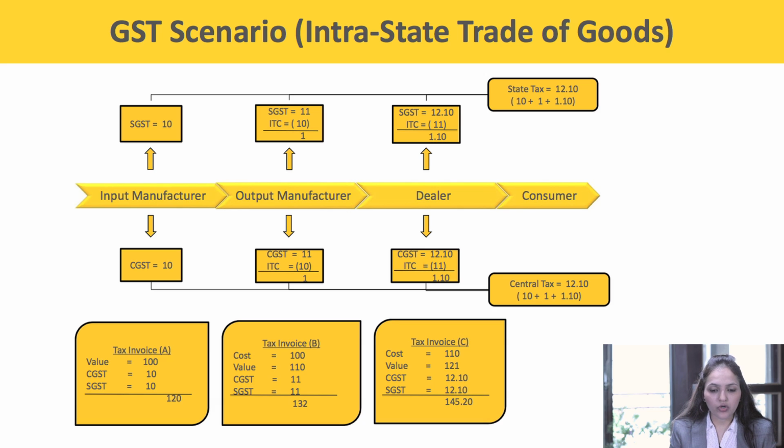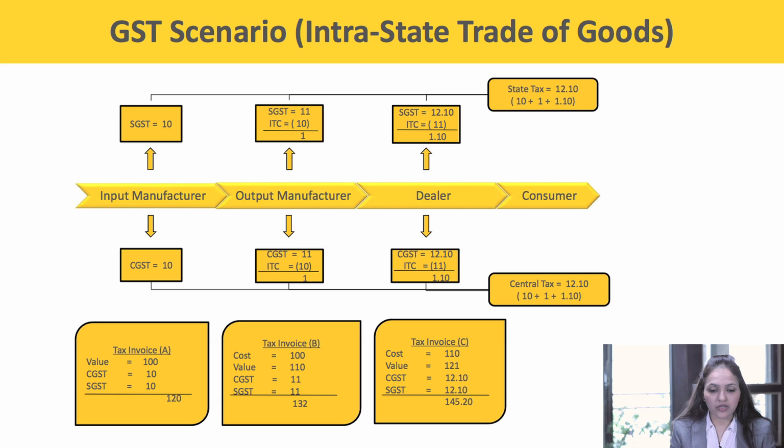So now the cost for the output manufacturer is rupees 100. His sale value, his supply value is 110. Again, he shall levy CGST and SGST when he is supplying the goods to a dealer. So the total value for the dealer turns out to be 132.